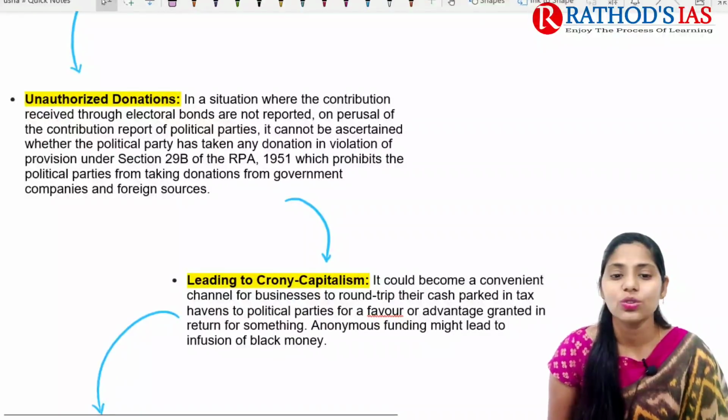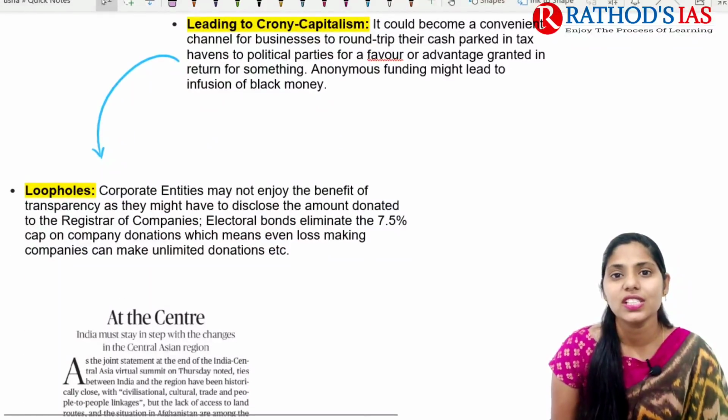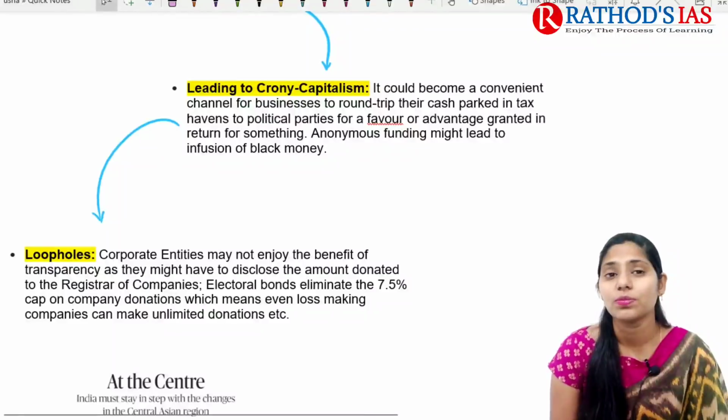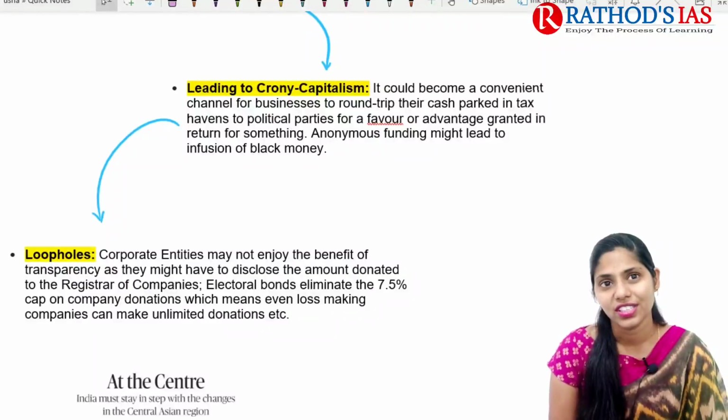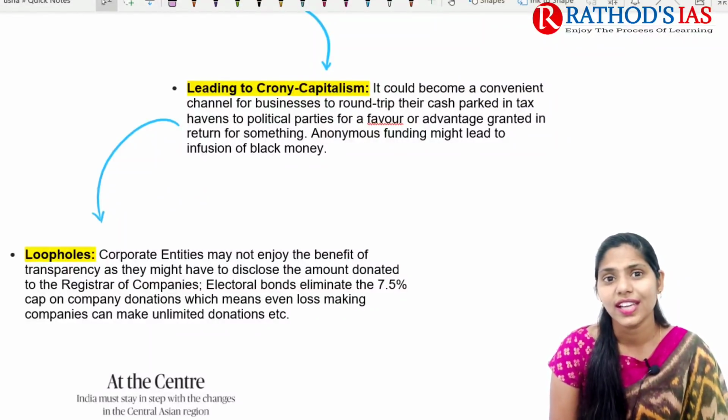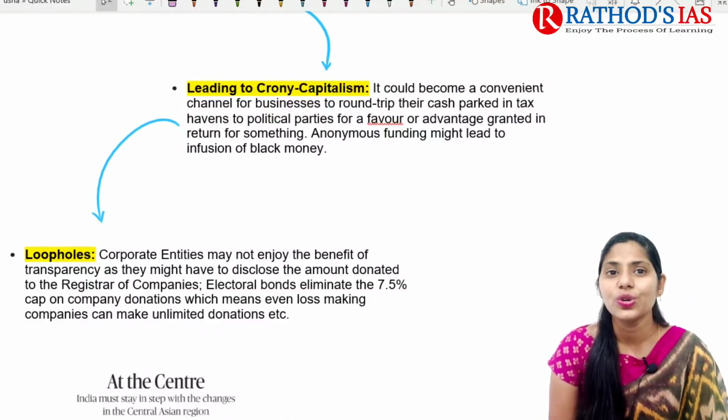And next one is leading to crony capitalism. This electoral bond scheme could become a convenient channel for businesses to round trip their cash, which is parked in tax havens. Because of this, it may also have a chance of leading to crony capitalism. And next one is loopholes.